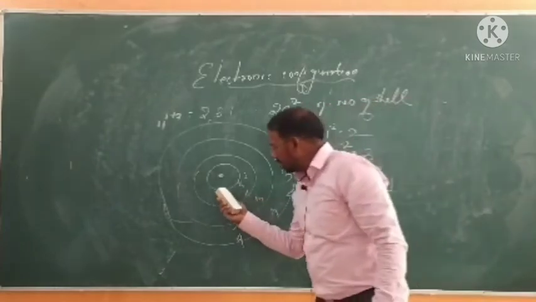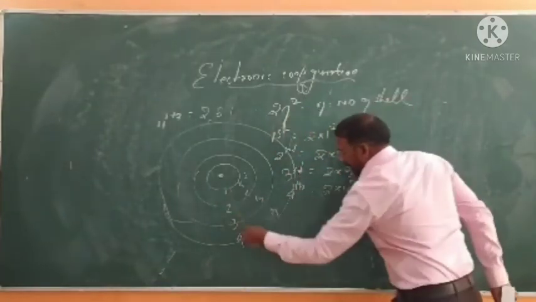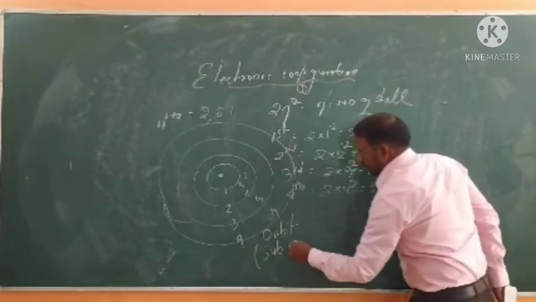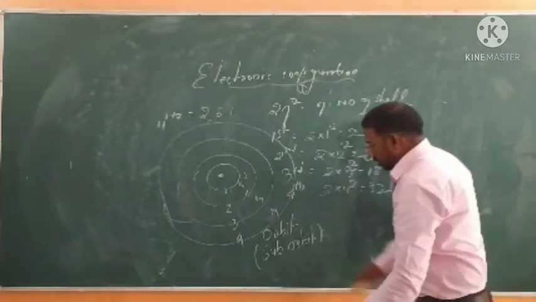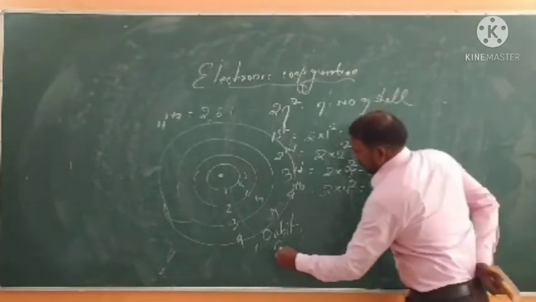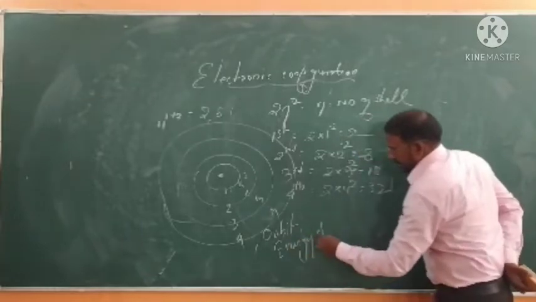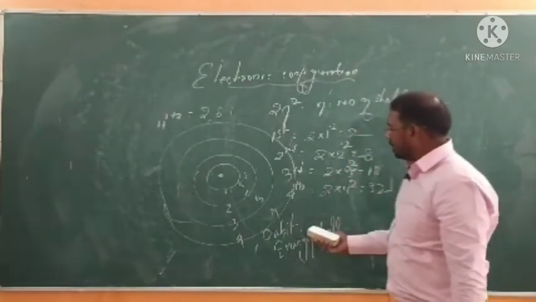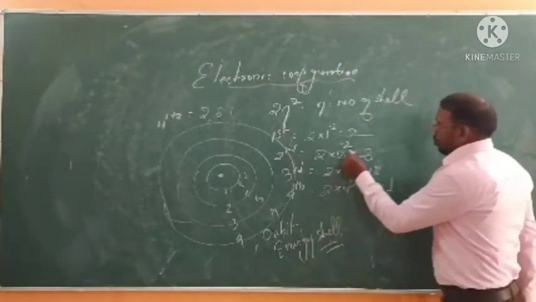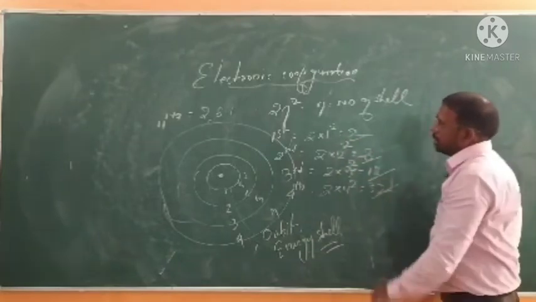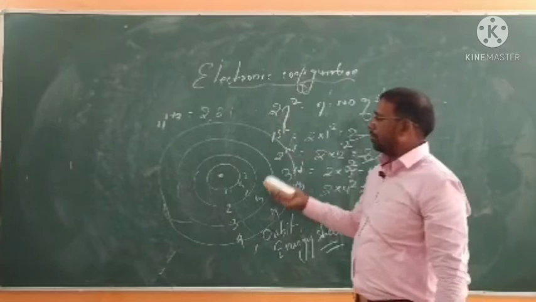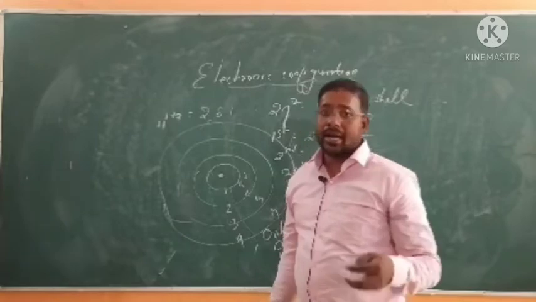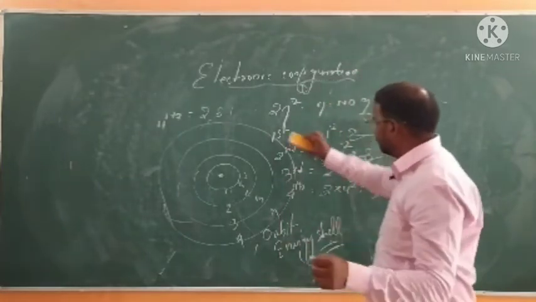Means the first orbit can have, what is the name of that? Orbit, or you can say energy shell, orbit and energy shell you can say. So what is the reason why we are writing 2, 8, 18, 32? We just know the formula 2n square, but why is it happening? It is not given in your book. You will study that in higher classes, but now I am going to make you understand a little bit.